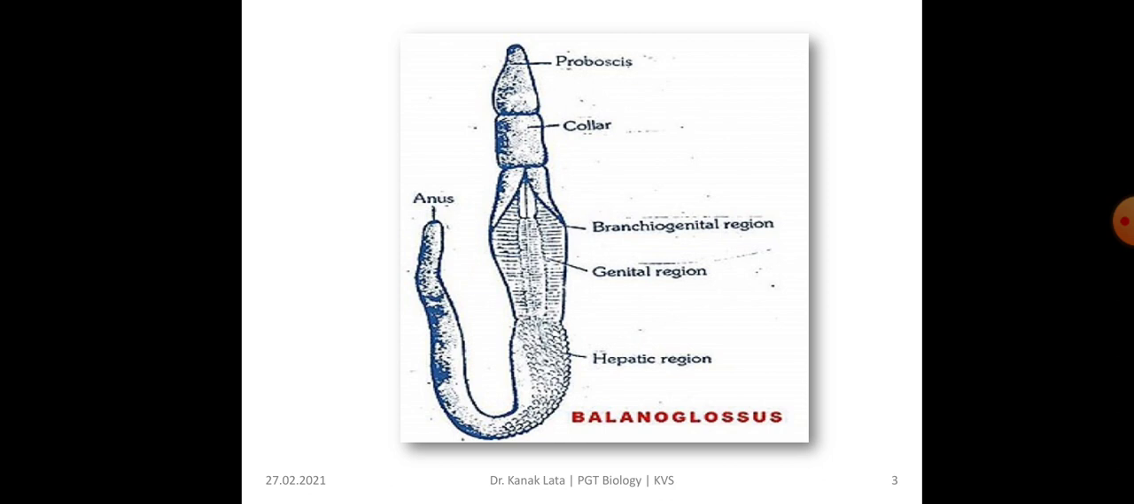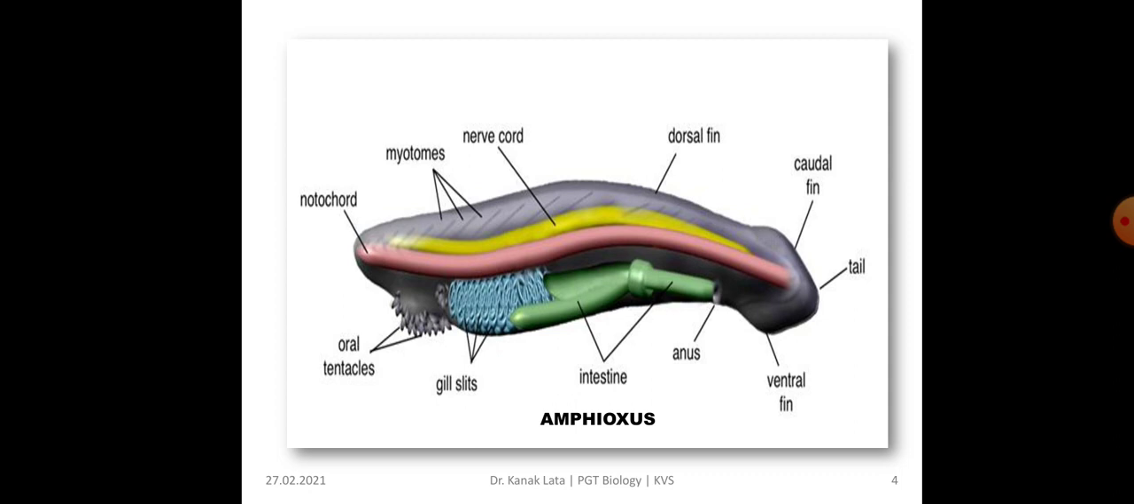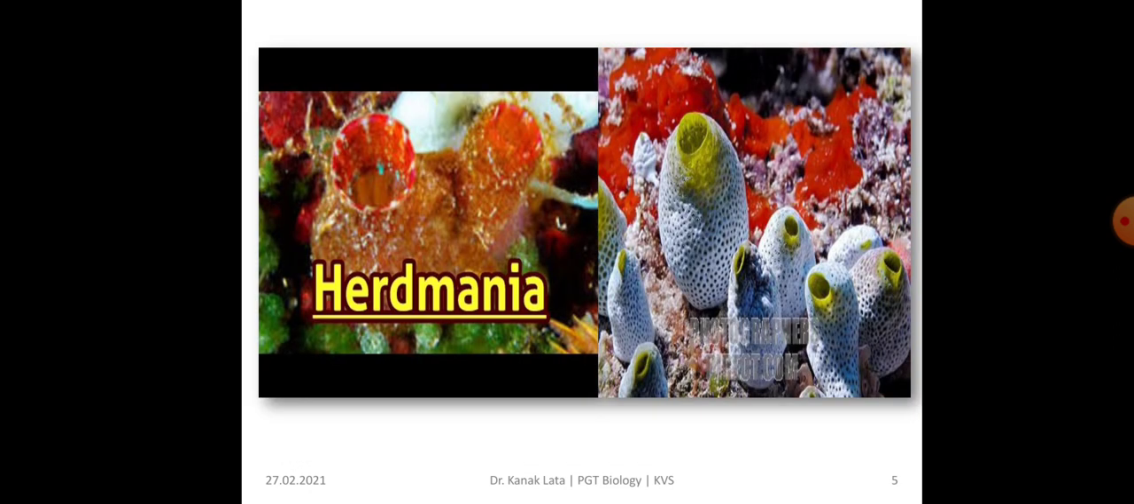Here you can see the figure of Balanoglossus. You can see the body is divided into proboscis, collar, and the remaining part is trunk. Here it is Amphioxus. Here it is Herdmania.